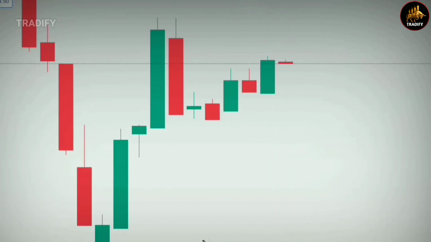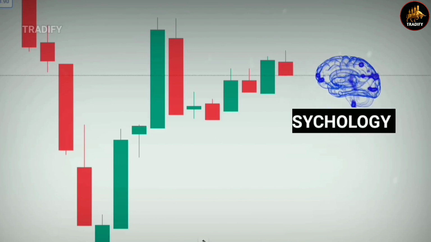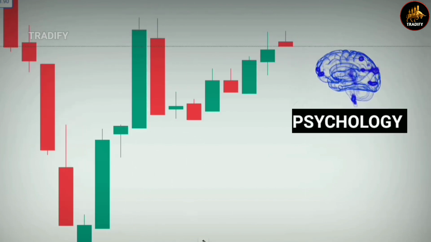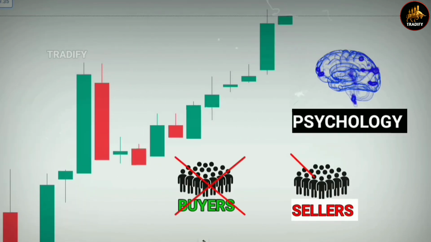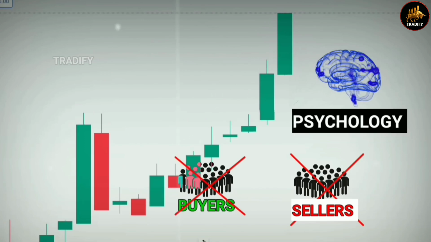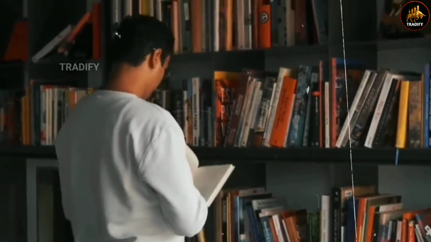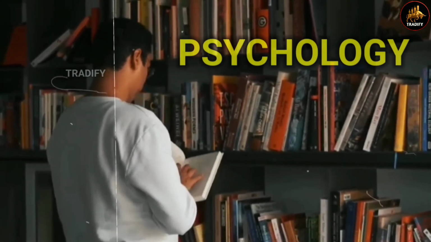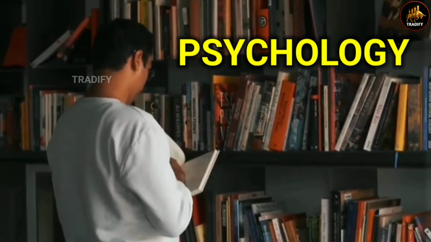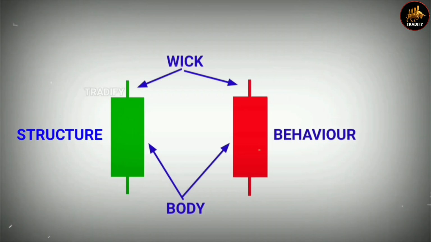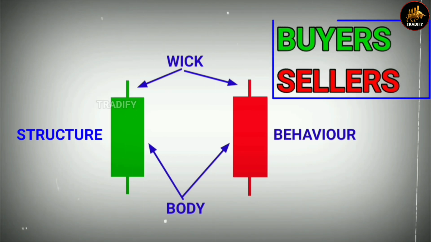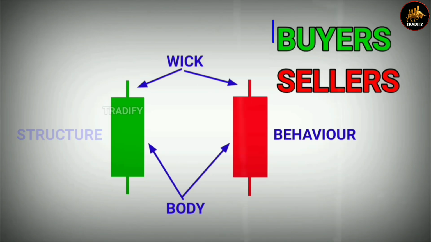In today's video, we will understand the psychology of candlesticks, how we can identify which type of candles have active buyers, which have active sellers, and which candles show neither buyers nor sellers are in control. Just like we analyze a person's behavior, habits, and routine to understand their psychology and predict their future, similarly, in the market, we can study a candle's body, wick, and structure to know who is controlling the price, buyers or sellers. And this helps us predict what might happen next in the market.